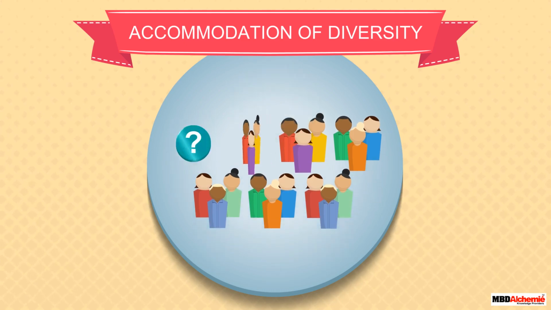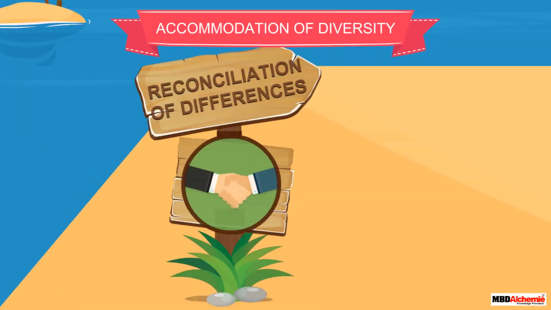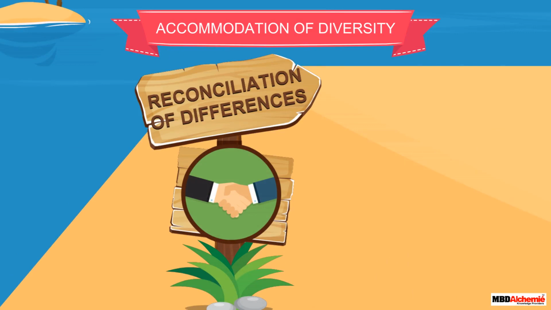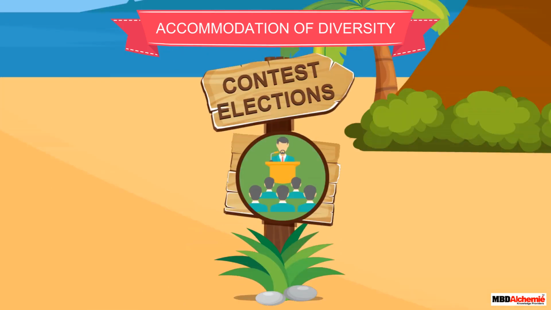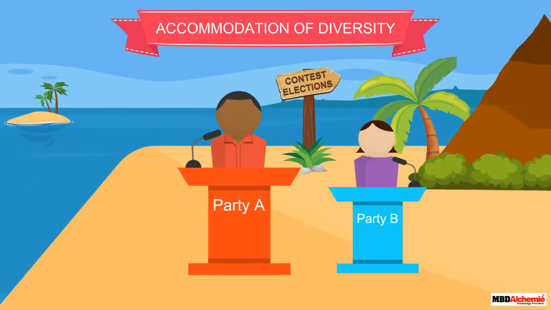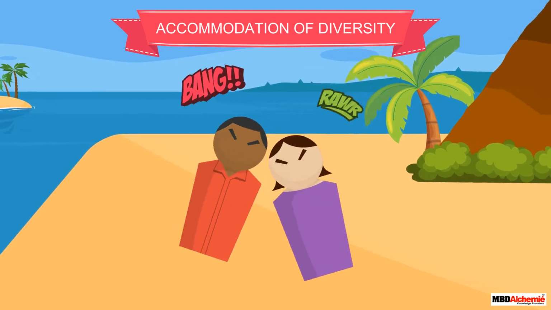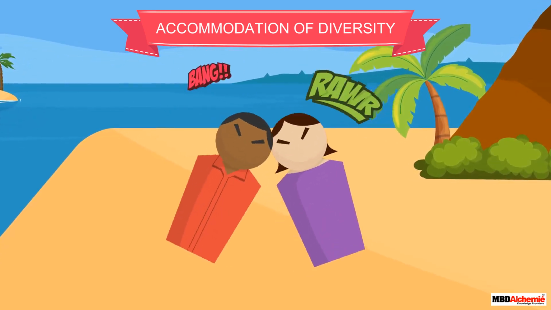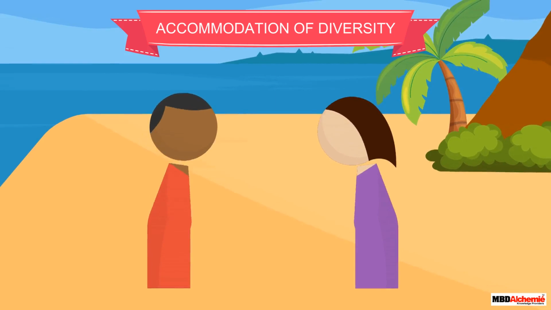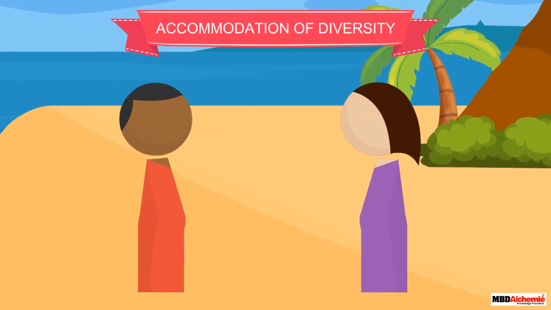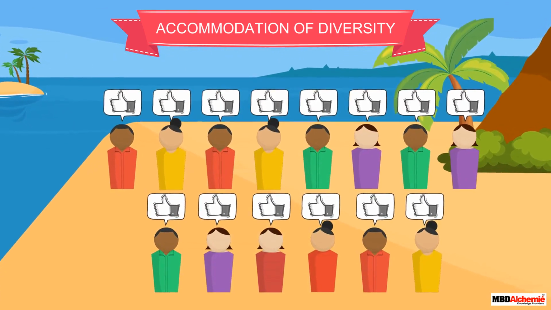How do democracies accommodate diversity? A democracy has well-established procedures to reconcile differences among different groups. It gives every community the right to vote and contest elections, besides fundamental rights. It promotes healthy competition among them through elections and prevents the possibility of tensions and conflicts swelling into violence. While no society can resolve conflicts permanently, in democracy we learn to respect differences and negotiate them. Therefore, democracy is best suited to produce the outcome of the accommodation of diversity.